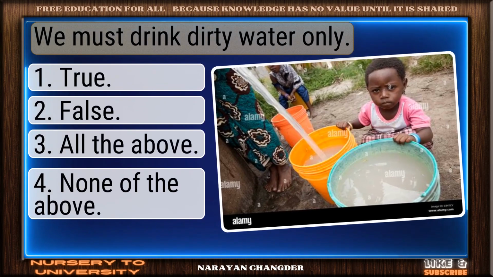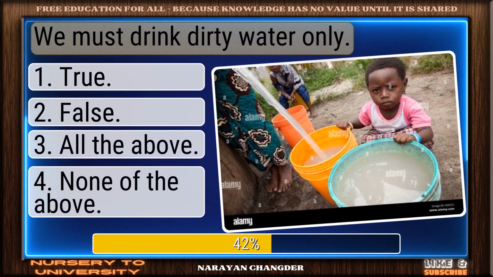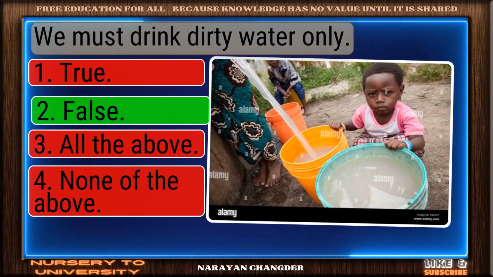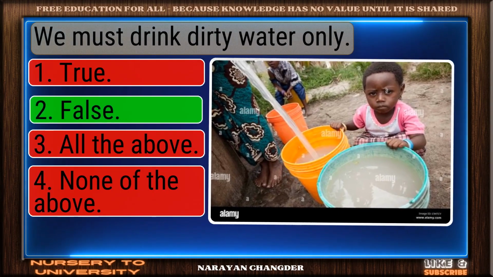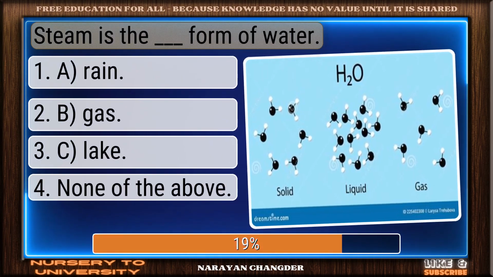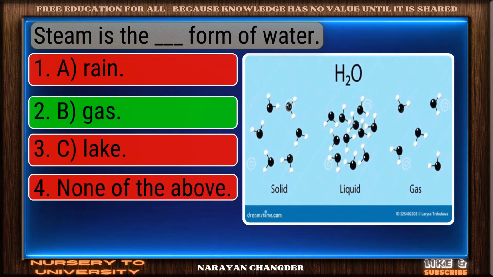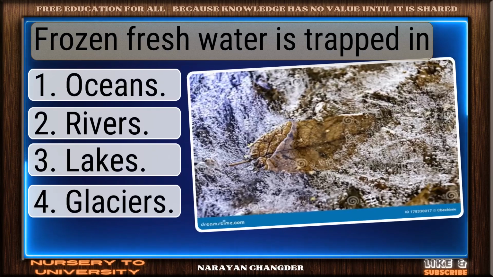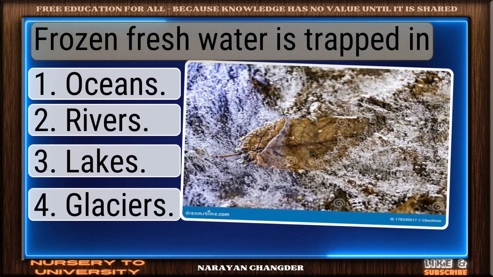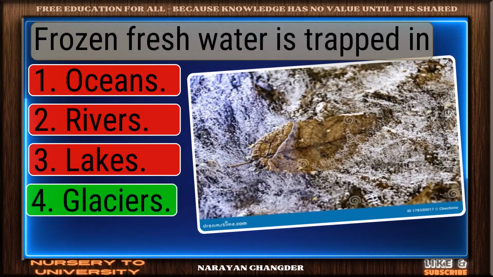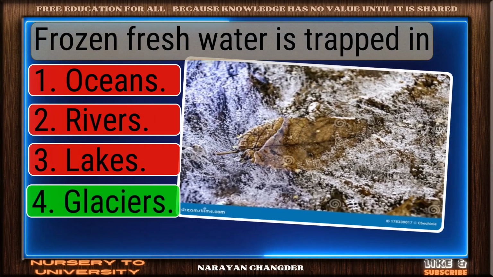We must drink dirty water only. Correct response. False is the most accurate answer. Steam is the dash form of water. Valid point. B, gas is true. Frozen fresh water is trapped in. Nicely done. Glaciers is a solid answer.